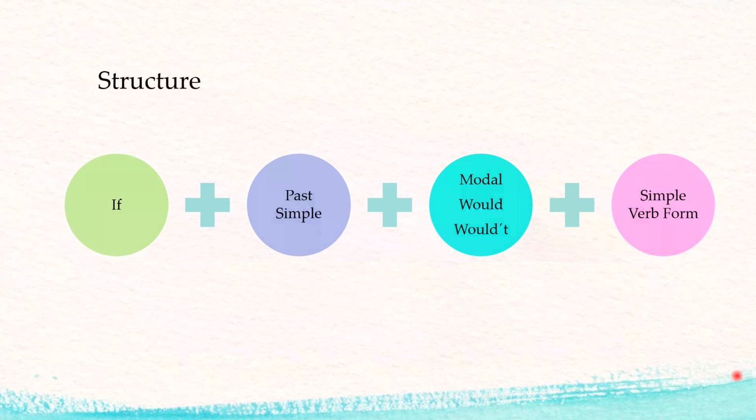The structure that you have to use is: if plus the verb in simple past, plus the modal would or wouldn't, plus a verb in simple verb form.